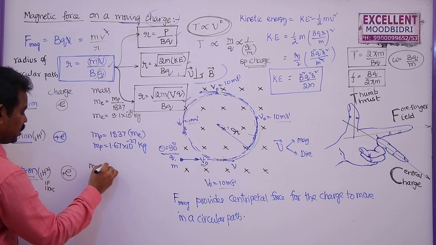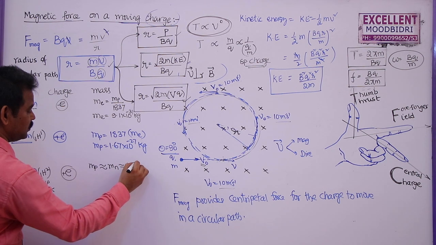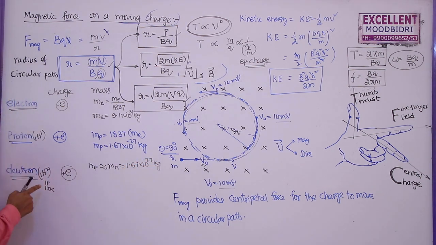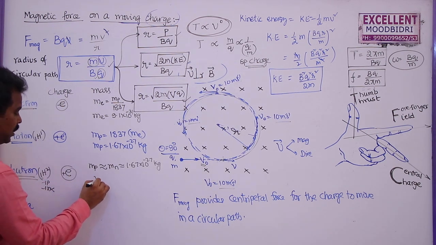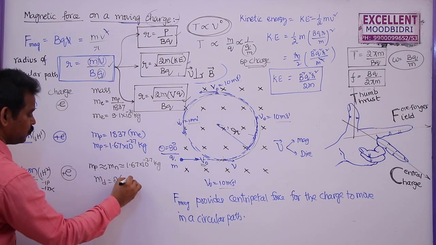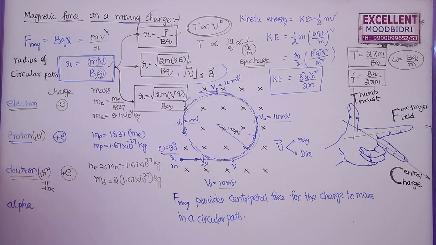Mass of proton is nearly equal to mass of neutron. This is 1.67 into 10 power minus 27 kg. So what is the total mass of deuteron? As it has one proton and one neutron, total mass of deuteron is given by 2 into 1.67 into 10 power minus 27 kg. This is the mass of deuteron, and this is the charge of deuteron.